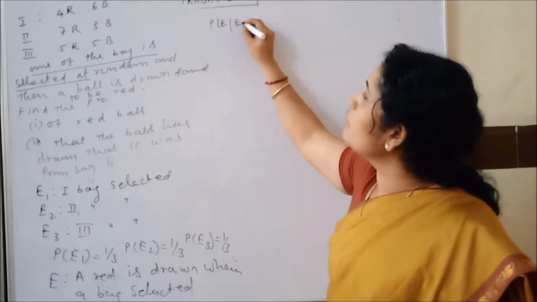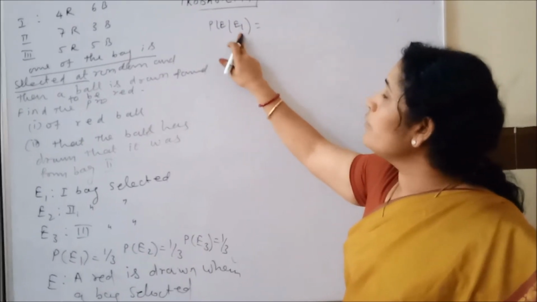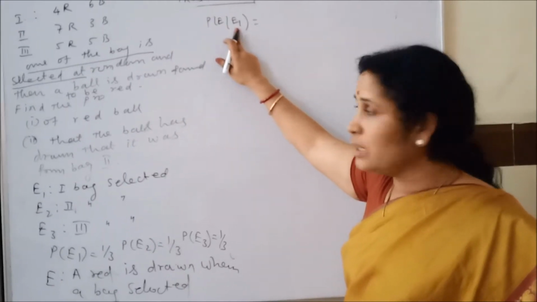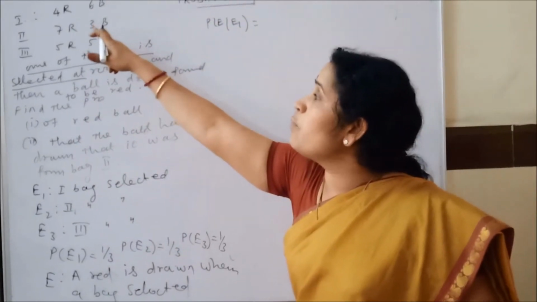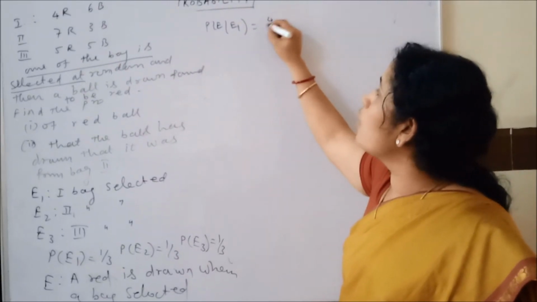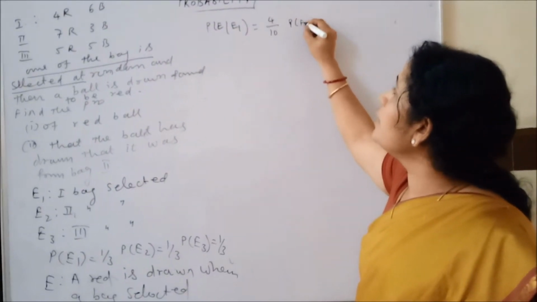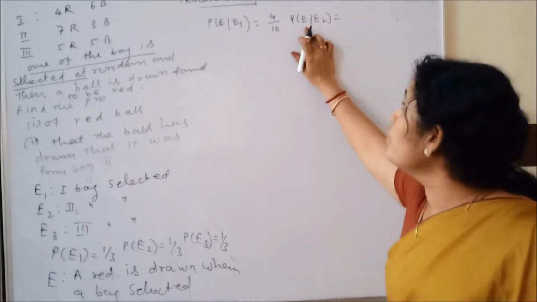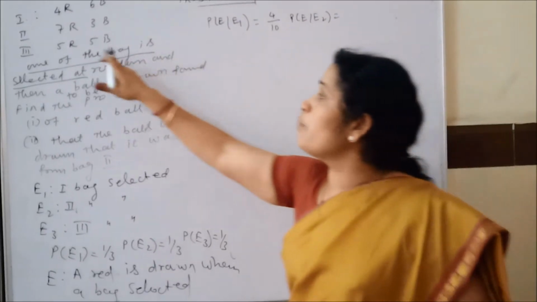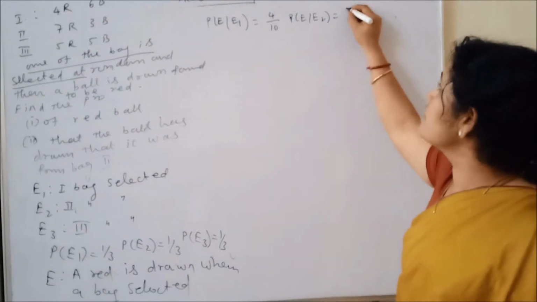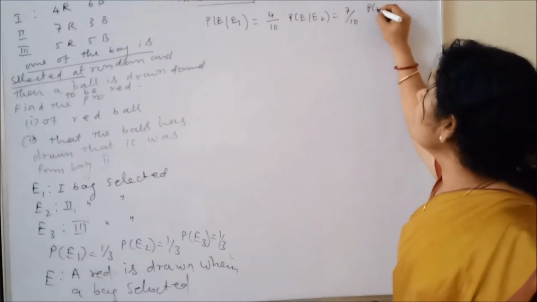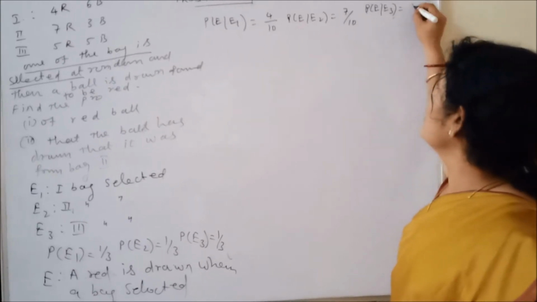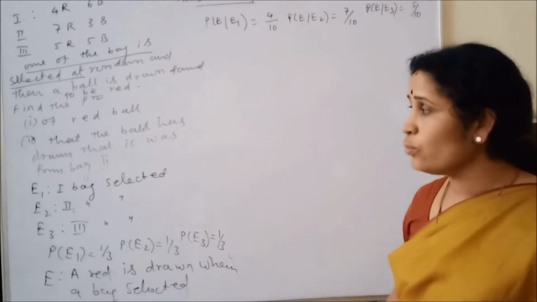Now see, probability of E by E1. What is the meaning of E by E1? That means a red ball is drawn when the first bag is selected. So what is the number of red balls in the first bag? That is 4 out of 10. E by E2 means the red ball is drawn when the second bag is selected. The number of red balls in the second bag is 7 out of 10. E by E3 means a red ball is drawn when the third bag is selected. That is 5 out of 10. Clear to you what I am saying?